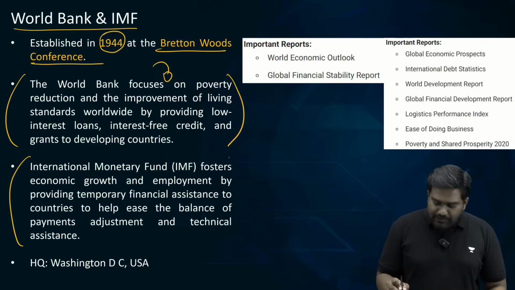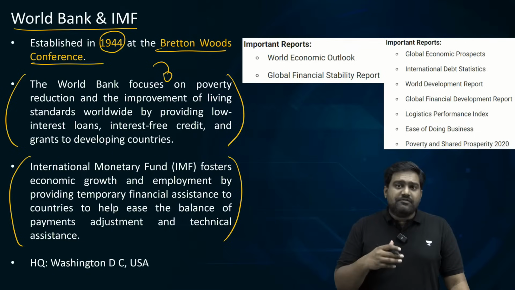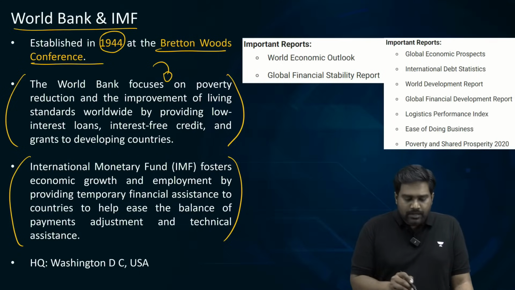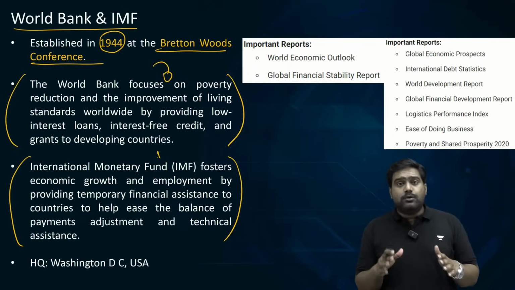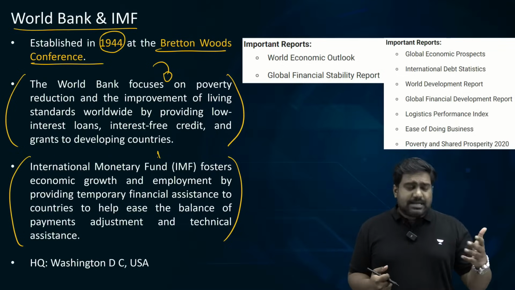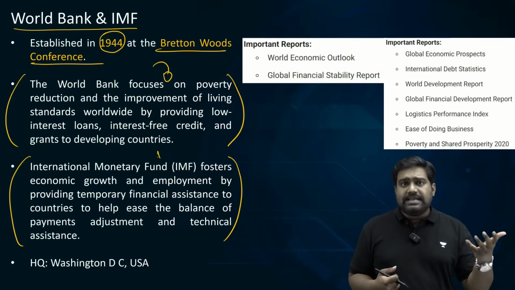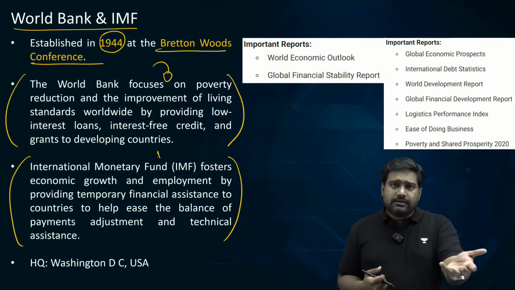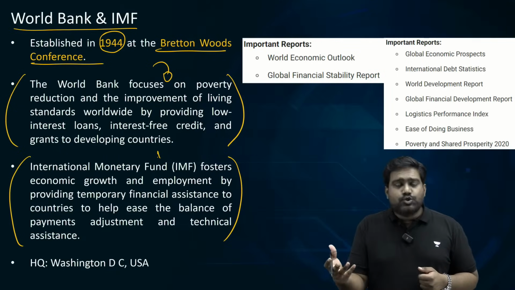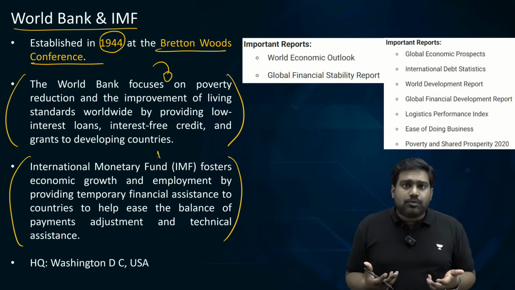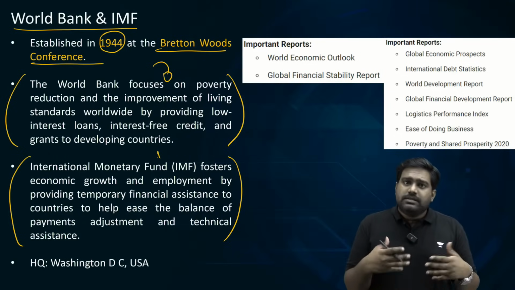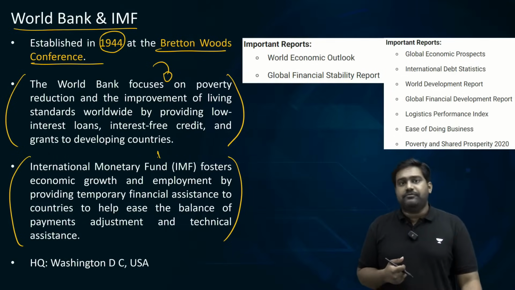IMF performs a very different role. IMF essentially provides for contingency funding or emergency funding when a country is facing a liquidity crisis or a foreign exchange crisis. Like, for example, India faced a balance of payments crisis in 91. Recently, Sri Lanka faced a major forex crisis. Pakistan is going through a serious foreign debt problem. So countries facing a liquidity challenge or such economic crunch, they receive a bailout from IMF.